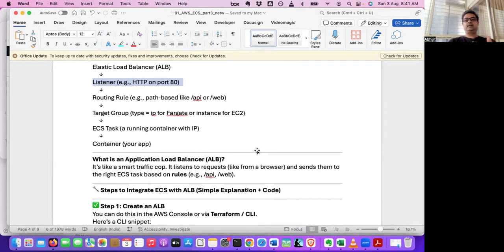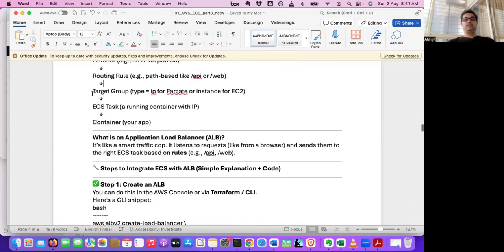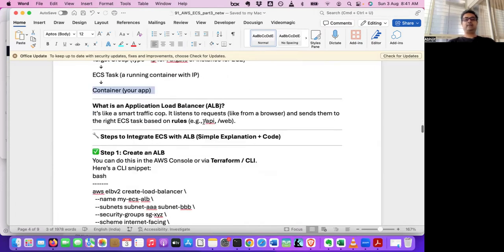So here the request comes. If it is an API request, it goes to the API-related target group. And if it is a web-related request, fetching the web page, it goes to the other target group, right? So from the target group, it goes to the ECS task, the running container with IP and container, your app.